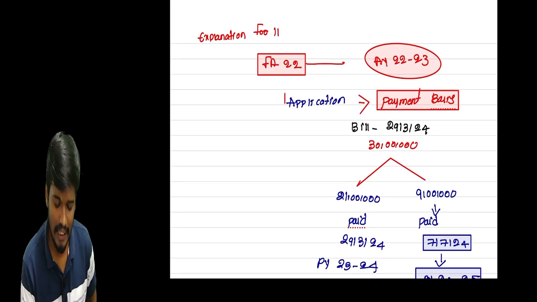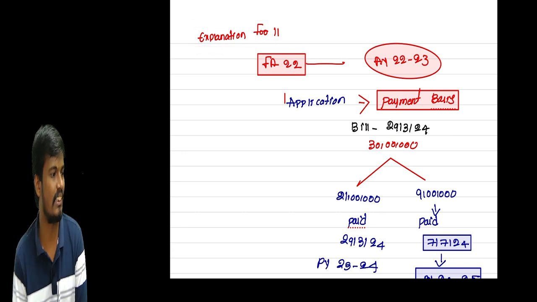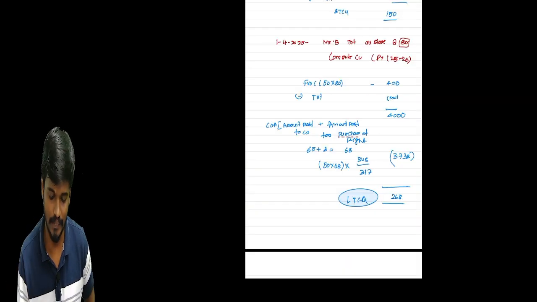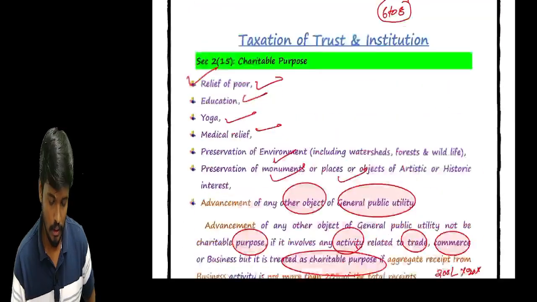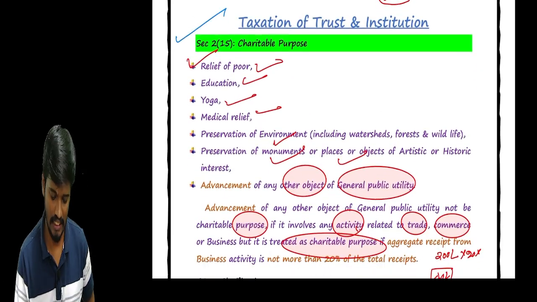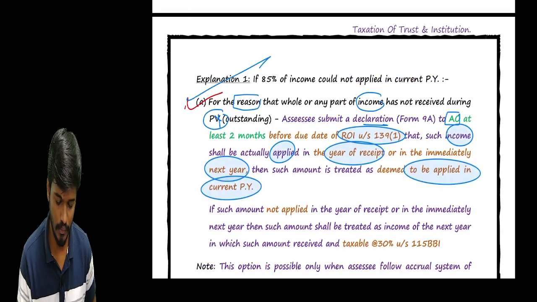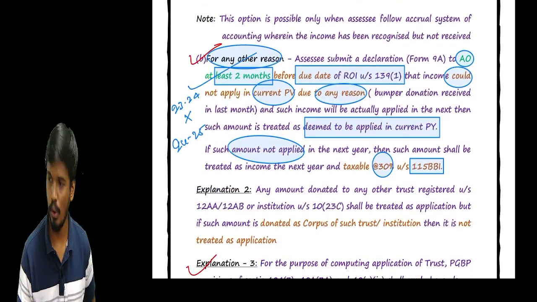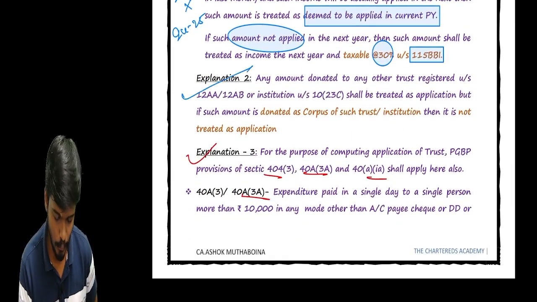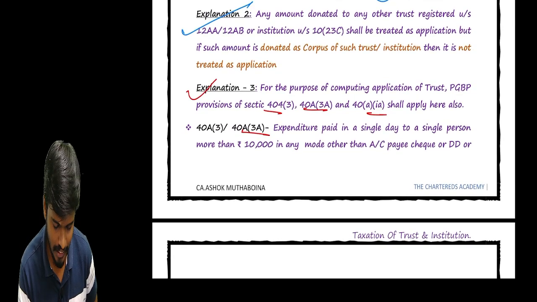Okay, sir. Sir, explanation number 11. We talk about explanation number 11. Before going to it, some other explanations we have, so we can just reconcile. We are done with the definition, option number 1, option number 2, explanation number 2, and explanation number 3.